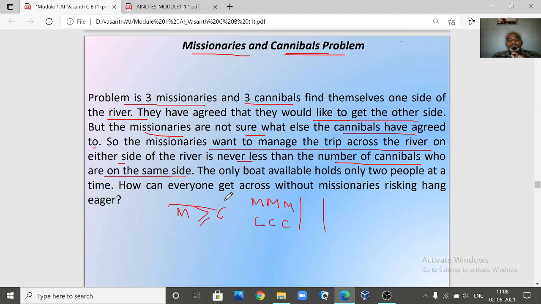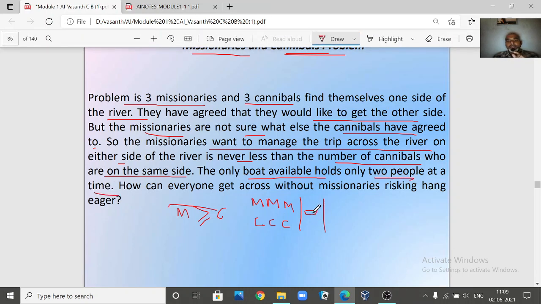Another important thing here is the boat. We have only one boat, and all six have to travel to the other end in it. In this boat only two people can go at a time.